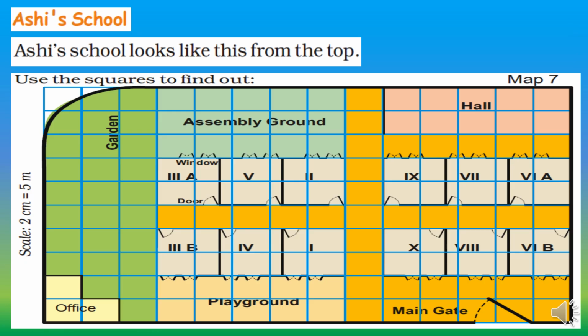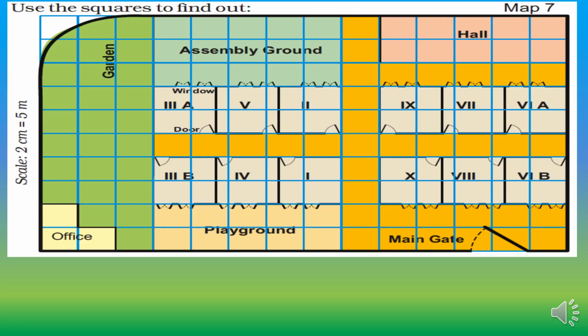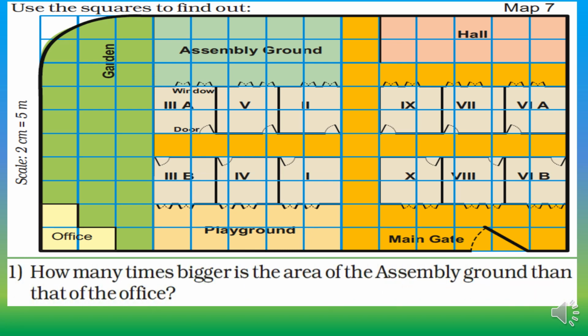Now Ashish school. Ashish school looks like this from the top. This is a school map of Ashish. The scale is also given that 2 centimeter equals 5 meter. So use the squares to find out how many times bigger is the area of the assembly ground than that of the office.